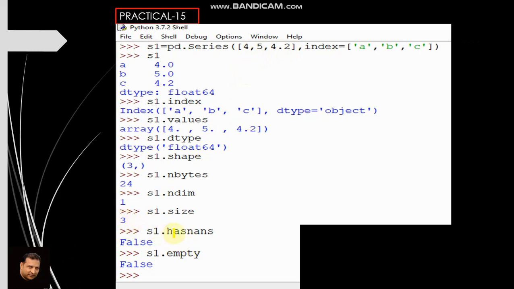Then S1.hasnans. There is no NaN value, that is why the answer is false. Similarly, S1.empty means, is this series empty? It is obviously not empty, so your answer is false. So these were very easy. If you have any doubt, you can ask me.